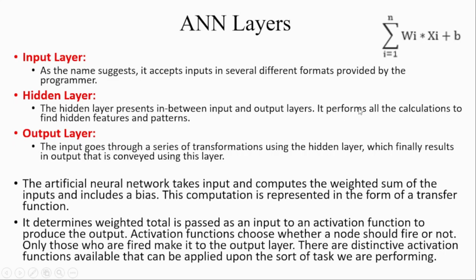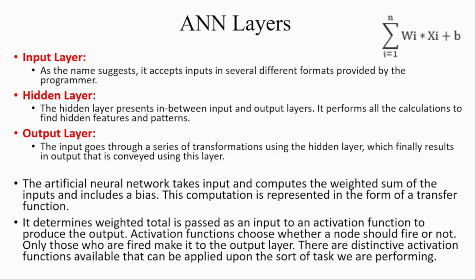It performs all the calculations to find hidden features and patterns. For example, if we provide some input in the form of text, the basic purpose of the hidden layers is to extract some patterns, some features, applying feature engineering rules on the input.